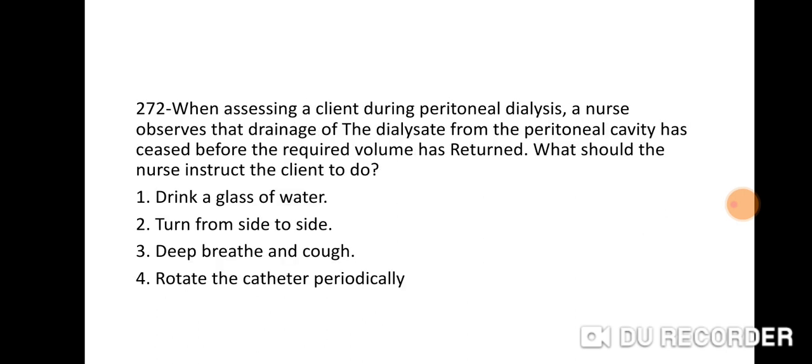Next question 272. When assessing a client during peritoneal dialysis, a nurse observed that drainage of the dialysate from the peritoneal cavity has ceased before the required volume has returned. What should the nurse instruct the client to do? Option 1 drink a glass of water, 2 turn from side to side, 3 deep breathe and cough, 4 rotate the catheter periodically. So right answer is 2, turn from side to side.